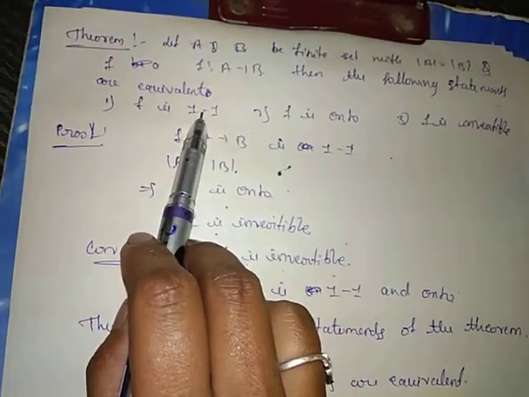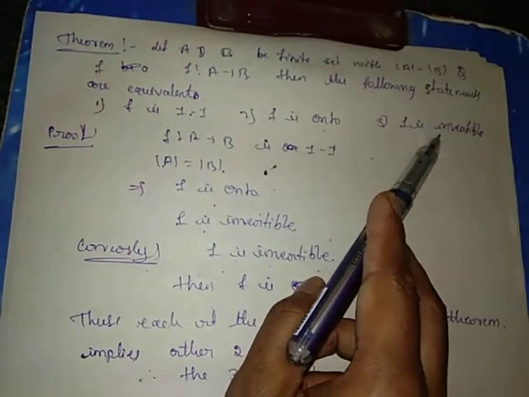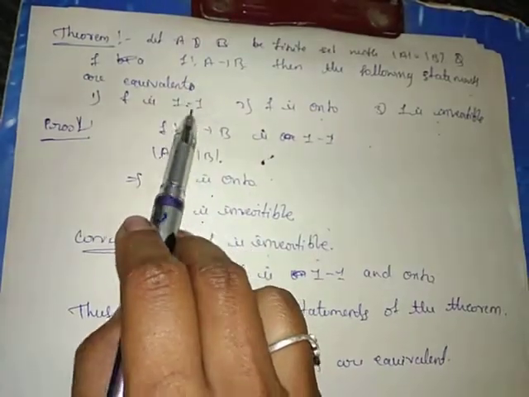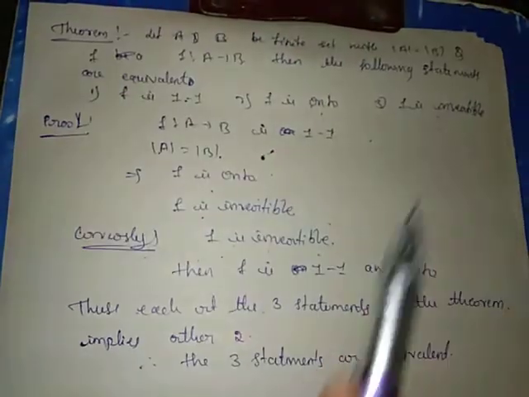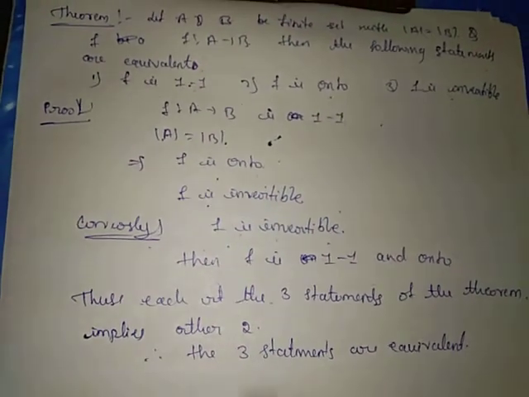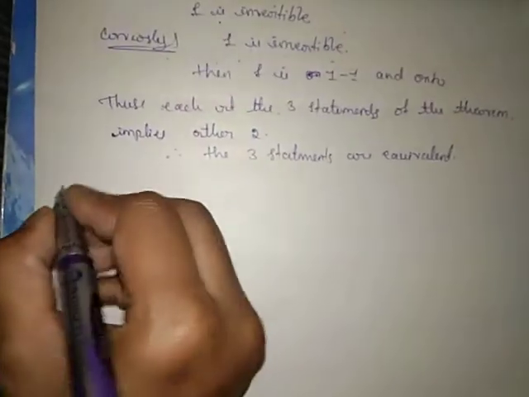F is 1-1 implies F is onto and F is invertible. F is invertible implies F is 1-1 and onto. Each statement implies the other two statements here. Therefore the three statements are equivalent here. Come to the next theorem.